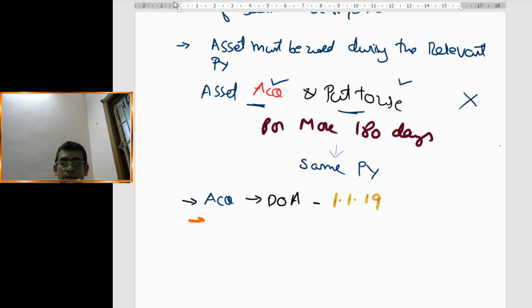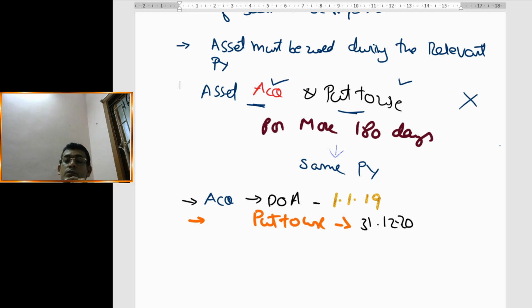Then let us consider put to use. What is the meaning of put to use? Start using that is what is called put to use. What is the date of put to use? Let us consider the asset was put to use on 31st December 2020.